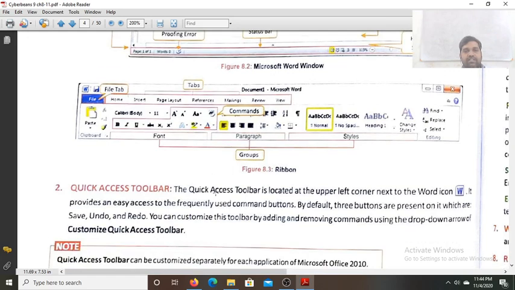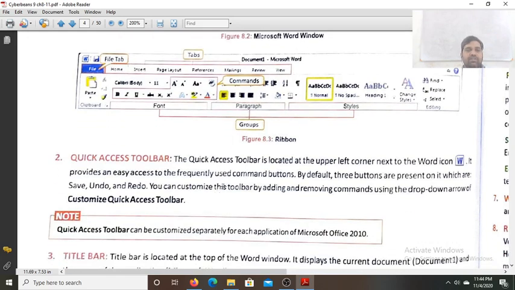Next is the quick access toolbar. It is located at the upper left corner, next to the Word icon. This is the Word icon, and this is the quick access toolbar. It provides easy access to frequently used command buttons. By default, three buttons are present on it: the save button, the undo button, and the redo button.